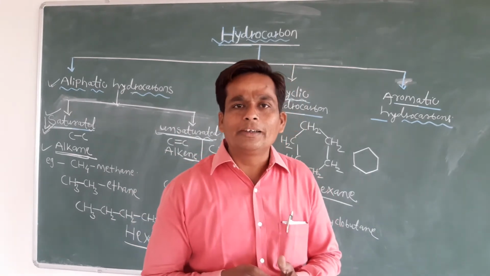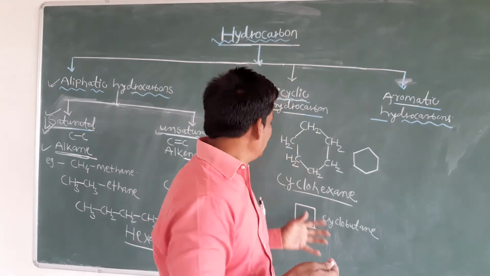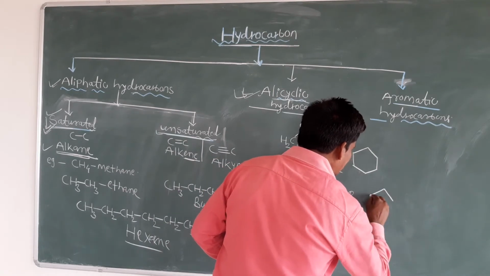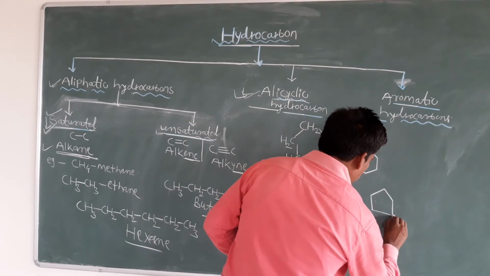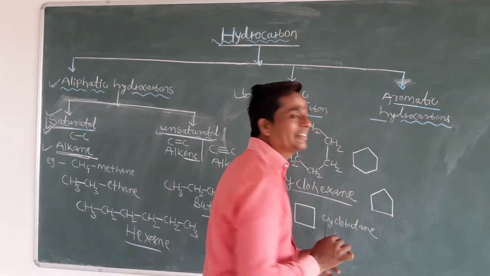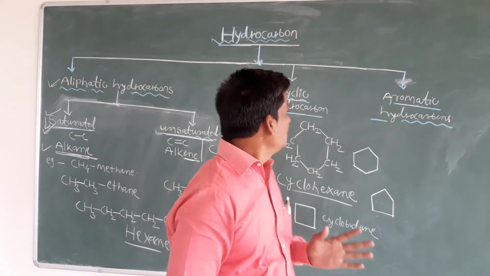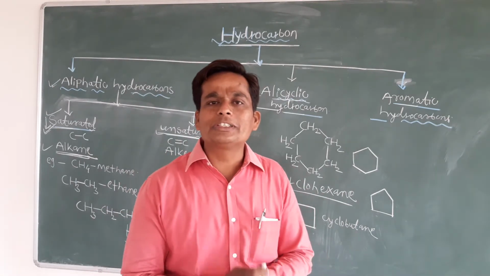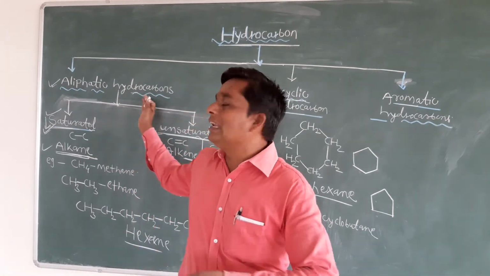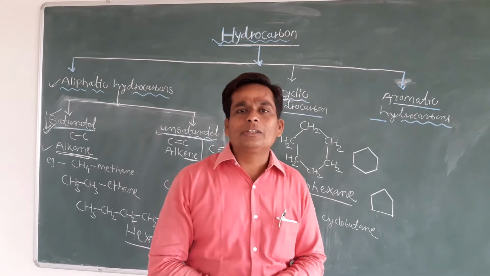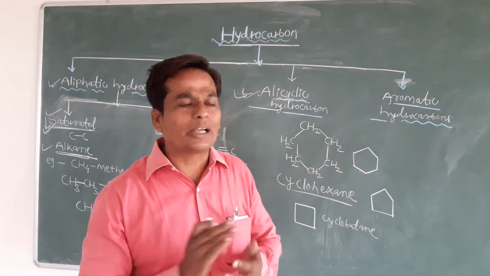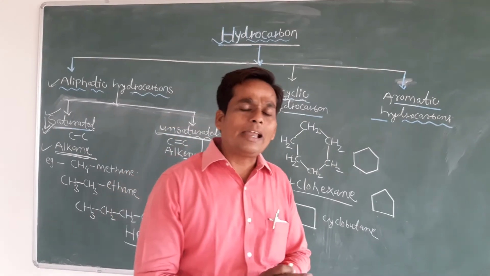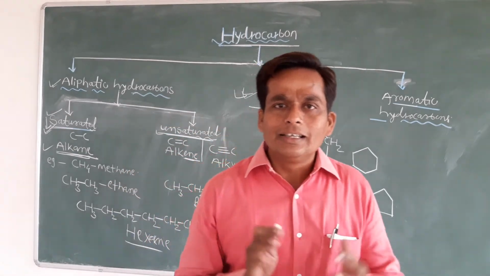So if 3 carbon is there which is in the cyclic form, we can say it is a cyclopropane. If 5 carbons are there in a cyclic form, we can represent it like this. Each corner contains the CH2 group, so it is a cyclopentane. Now clear? So already I told you, alicyclic hydrocarbons show similar properties to aliphatic hydrocarbons in their physical as well as chemical properties. Now clear students, what are the alicyclic hydrocarbons? Alicyclic hydrocarbons are always present in a cyclic form.